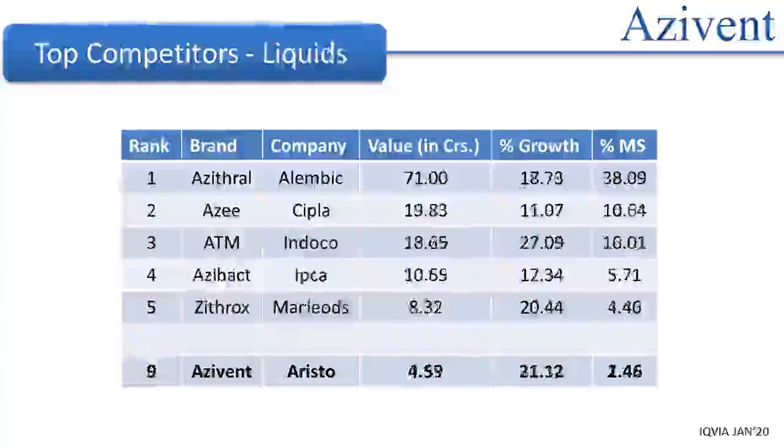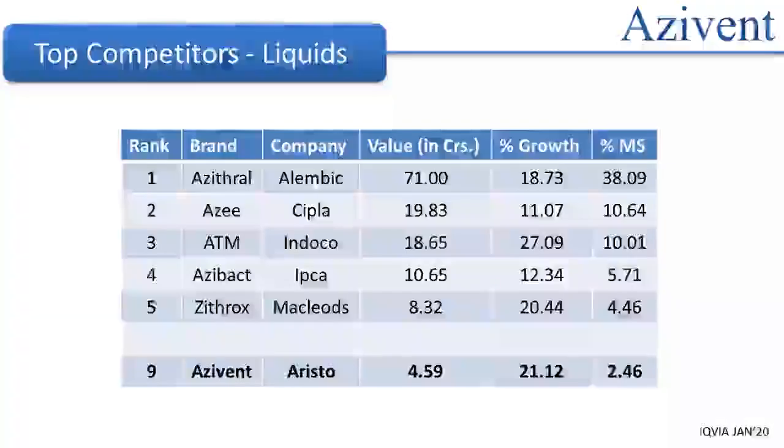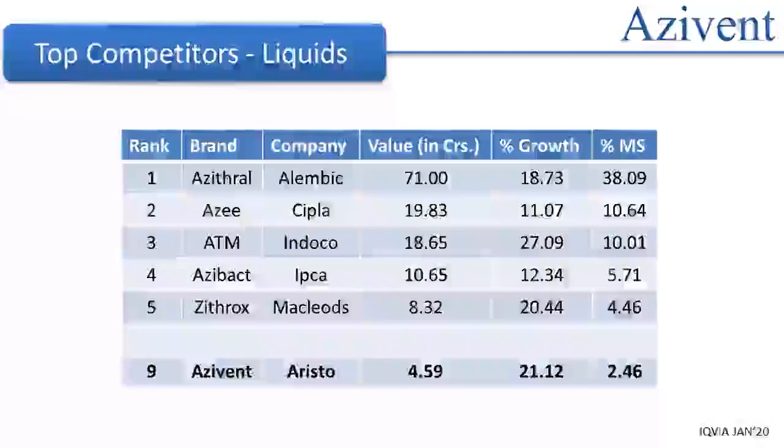Coming to liquids, the top three brands are the same as those in solids. The market is dominated by Azithral of Alembic, which is valued at 71 crores with a market share of 38%. Azi by Cipla is valued at 19.83 crores with a growth of 11.07% and a market share of 10.64%. Even in the liquid market, the brand with fastest growth is ATM by Indoco. Azivent ranks at number 9 in the liquids market with a value of 4.59 crores, market share of 2.46%, and is growing at 21.12%.